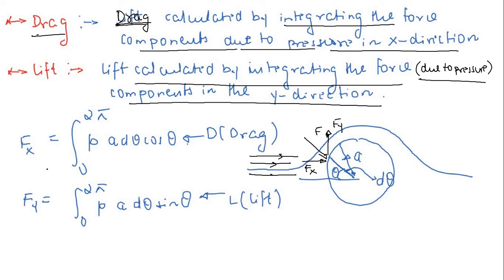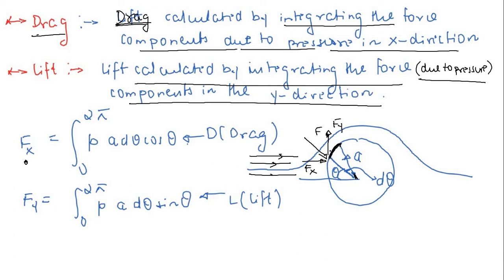So finally we will have two equations for drag and lift. So let me finish this. So one is Fx is equal to integral 0 to 2 pi of p. Since you are talking about the cylindrical surface at r is equal to a, let us take the radius at this and consider an elemental area like this.